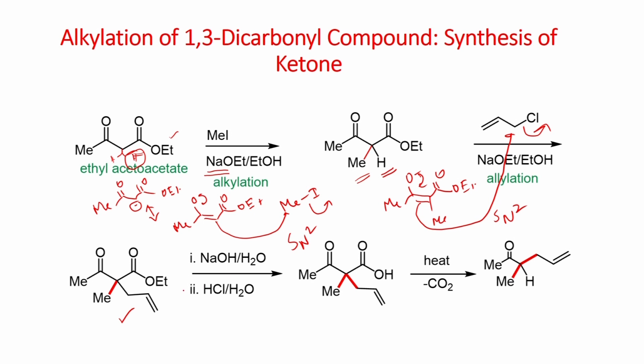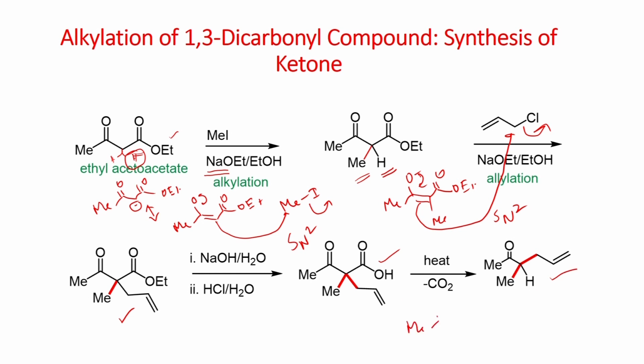So, when you react this with base, you can do hydrolysis in the presence of sodium hydroxide. Hydrolysis of this ester group can give this carboxylic acid. This carboxylic acid, when you heat, can undergo decarboxylation to give this keto derivative.